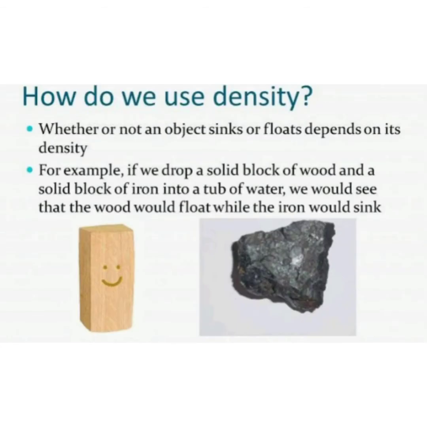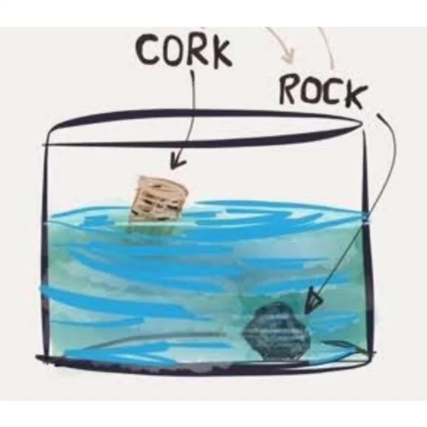When we compare iron and wood, why is iron heavier than wood for the same volume? Once again I ask the question. When we compare iron and wood, why is iron heavier than wood for the same volume? It means the space between molecules in iron is much less than that of wood.